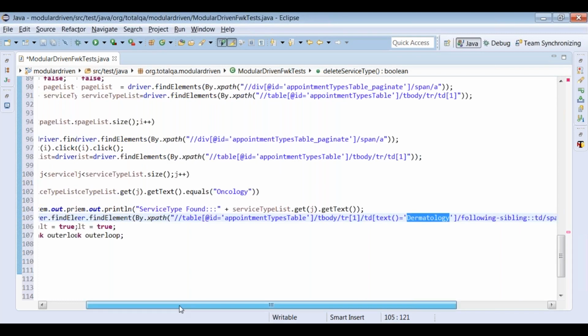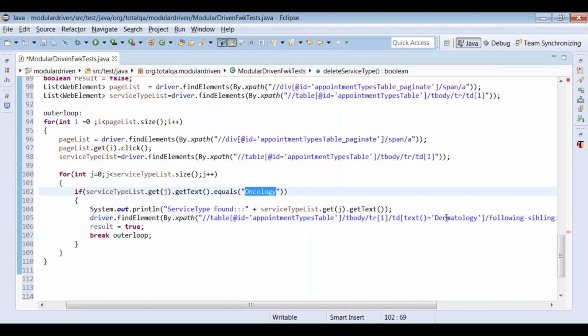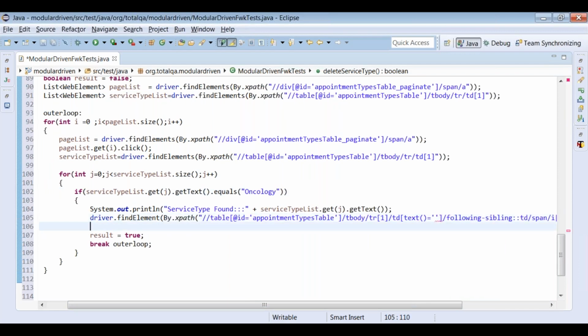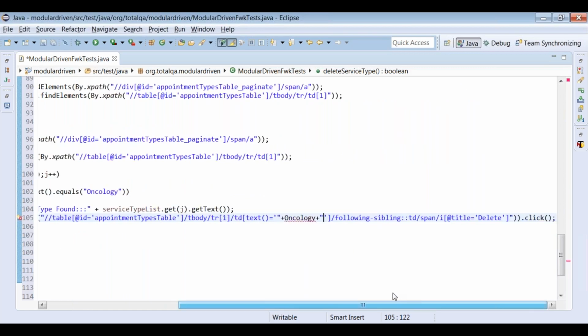But here we are not taking dermatology into consideration. We can take any service type. Suppose I'm taking oncology here. Let me try to remove this, put plus symbol, put oncology here. That's it. And also we're taking the particular table row.